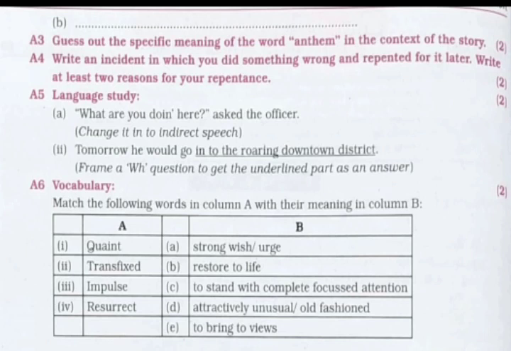Next is A4. Write an incident in which you did something wrong and repented for it later. Write at least 2 reasons for your repentance. This question is a personal response type of question. This carries 2 marks. So students, here you have to write your opinion or your views on the incident in which you did something wrong and repented. So you have to write at least 2 reasons for your repentance.